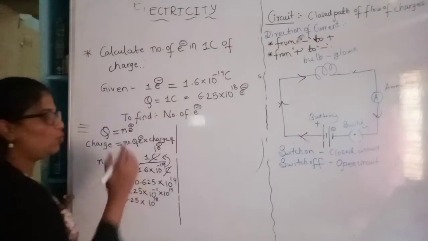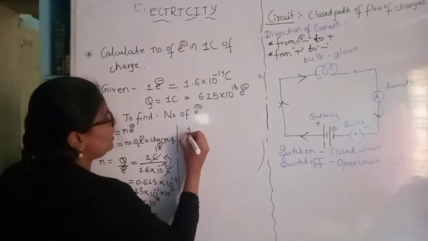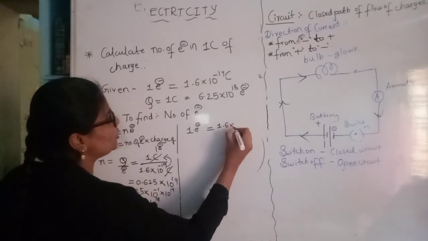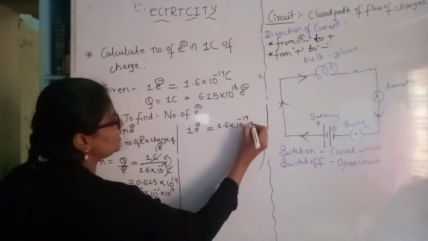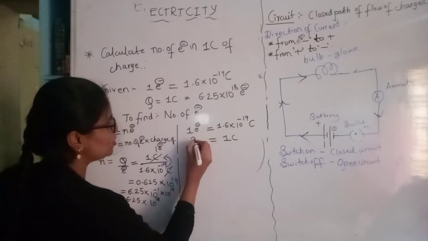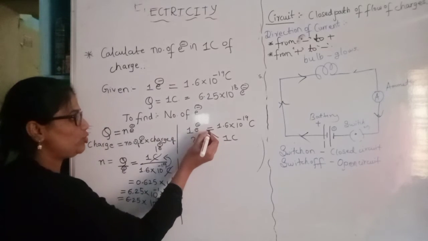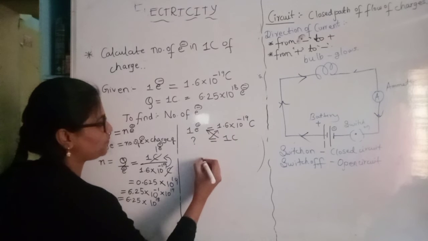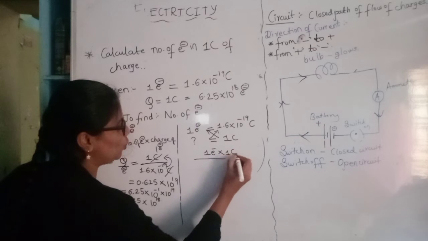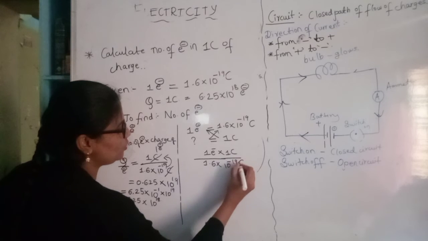This is one method. One more method is simply by cross multiplication. So here 1 electron has a charge equal to 1.6 into 10 raised to minus 19 coulomb. Then here it is 1 coulomb, and here we should find how many electrons. So when you cross multiply, it will come like this: 1 electron into 1 coulomb divided by 1.6 into 10 raised to minus 19 coulomb.